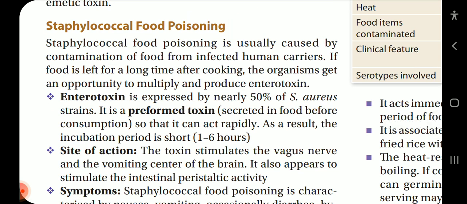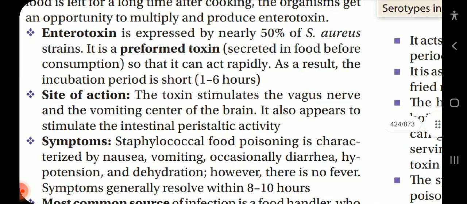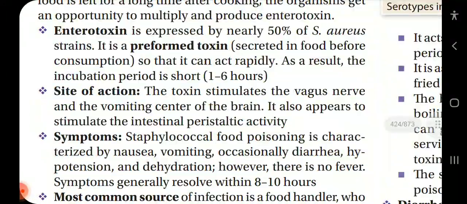Staphylococcal food poisoning is usually caused by contamination of food from infected human carriers. If food is left for a long time after cooking, the organisms get an opportunity to multiply and produce enterotoxin. Enterotoxin is expressed by nearly 50% of Staph aureus strains. It is a preformed toxin secreted in food before consumption so that it can act rapidly. As a result, the incubation period is short, 1 to 6 hours.